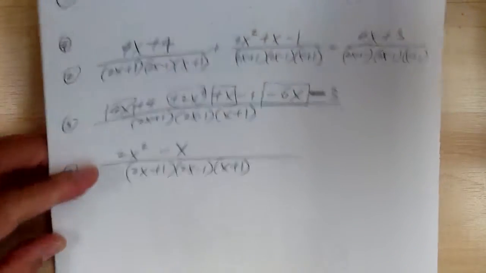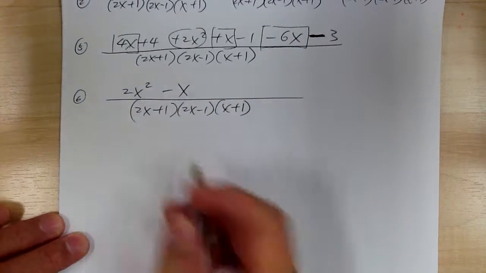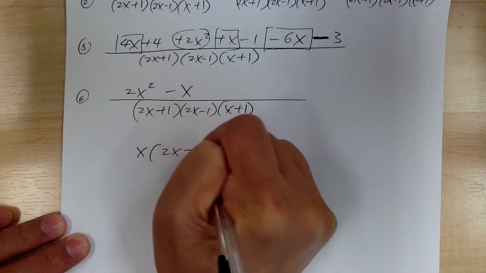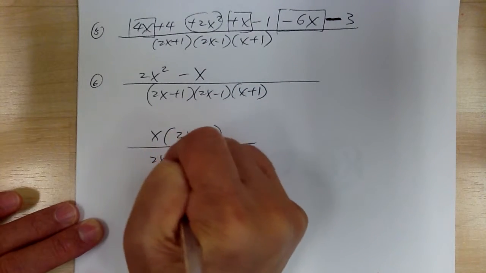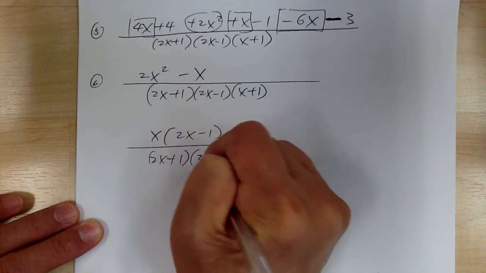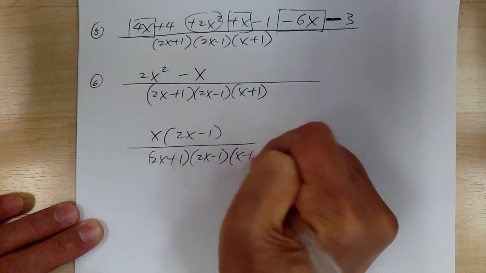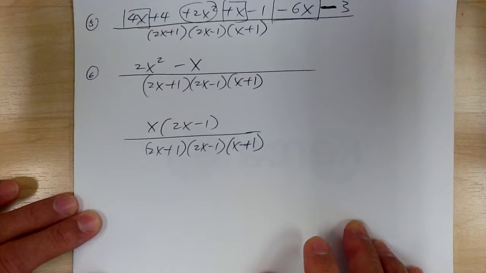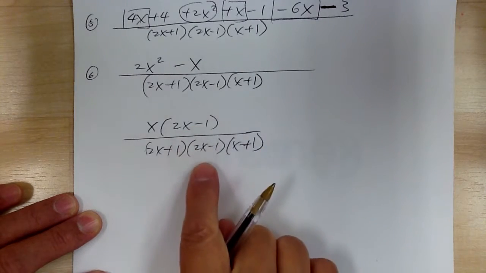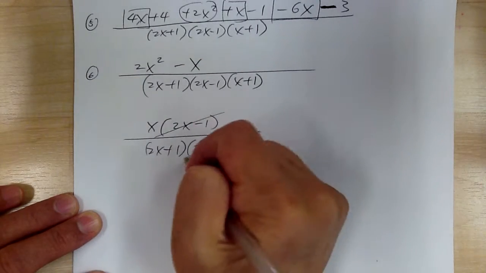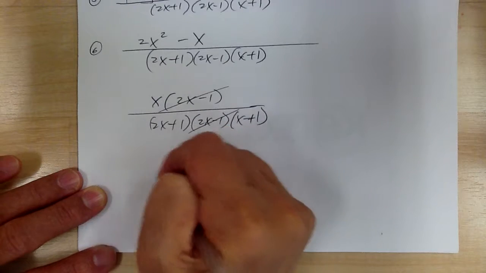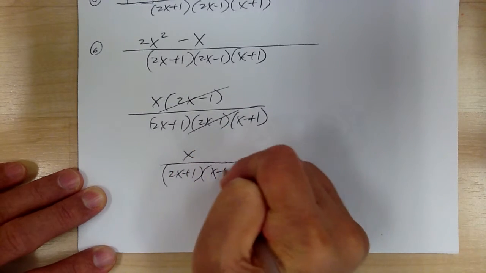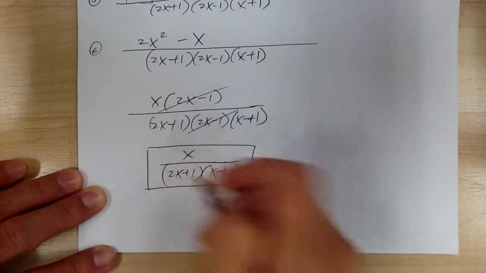Then after that, you need to simplify. Go and factor the x, so you get x times 2x minus 1. I can factor before I cancel things out. You've got 2x minus 1 on top and 2x minus 1 on the bottom, so this cancels out. Your final answer would be x over 2x plus 1, x plus 1. And that's your answer.